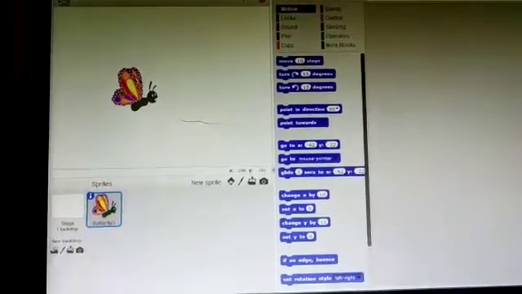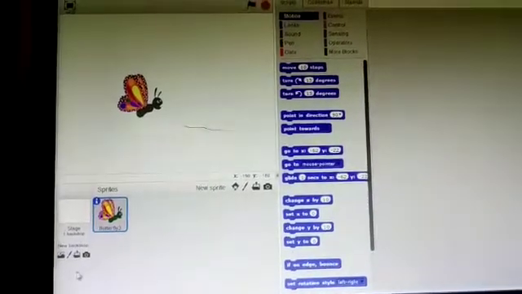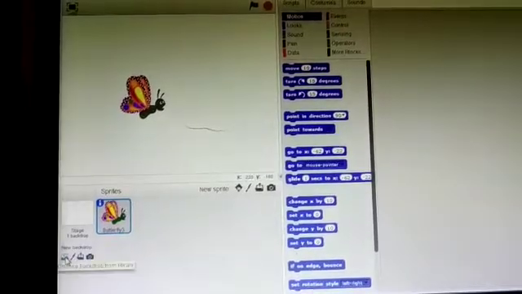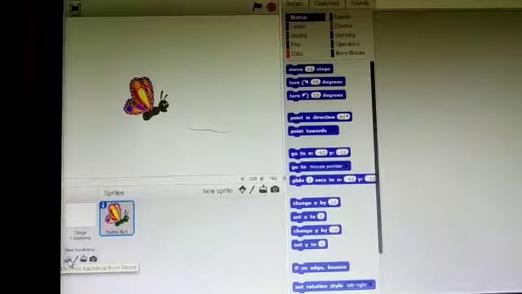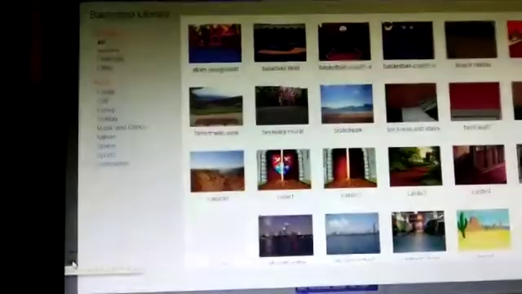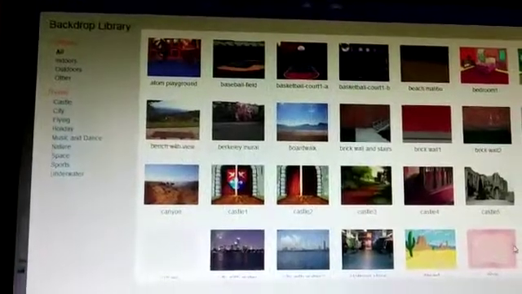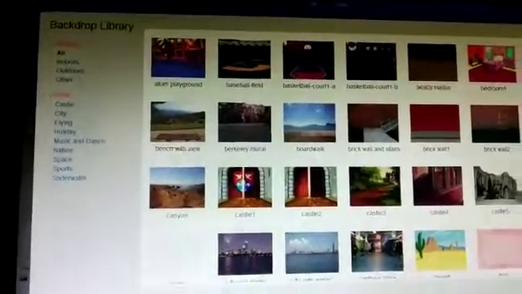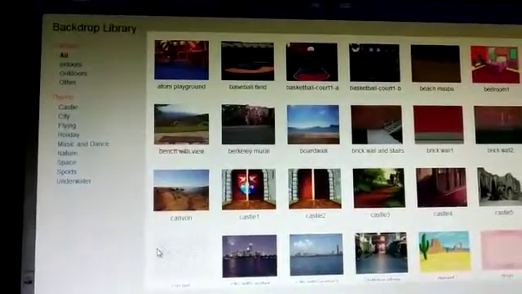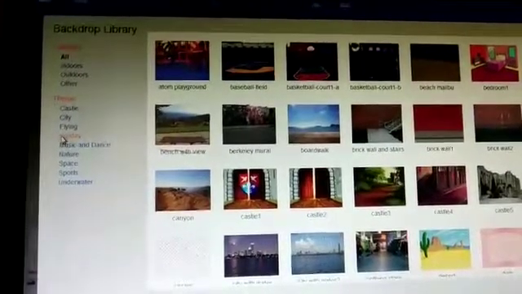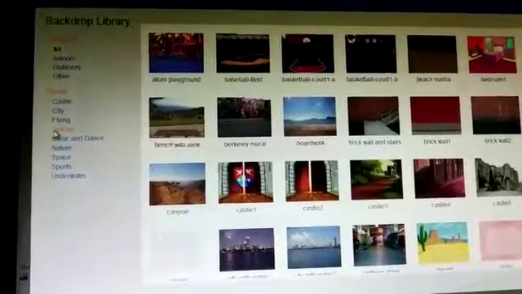Students, here it is written new backdrop. You have to go to this option and click on it. Choose backdrop from the library. You may see so many images come here. This butterfly we are going to keep in the garden, so we will choose the theme from here.